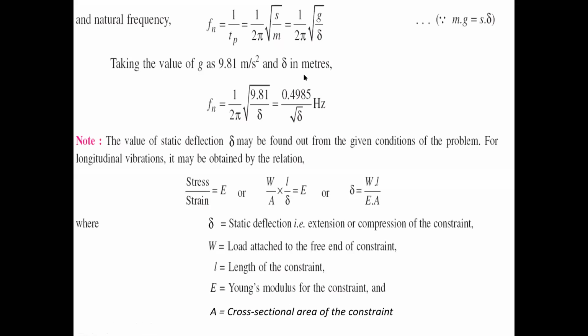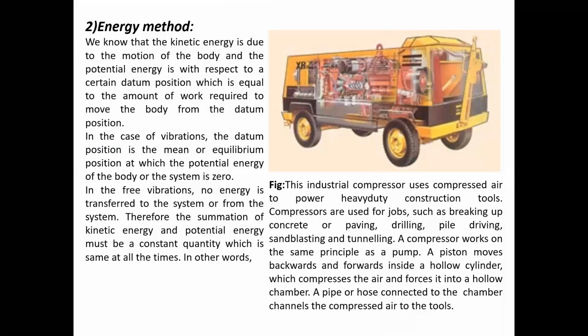So when we know our static deflection value, that value is substituted directly into our frequency, 0.4985 by root delta. So this is our natural frequency of free longitudinal vibration. And similarly, to find our natural frequency by another method, there is the energy method. Three methods are there for solving the natural frequency of longitudinal vibration. So that is the second method.